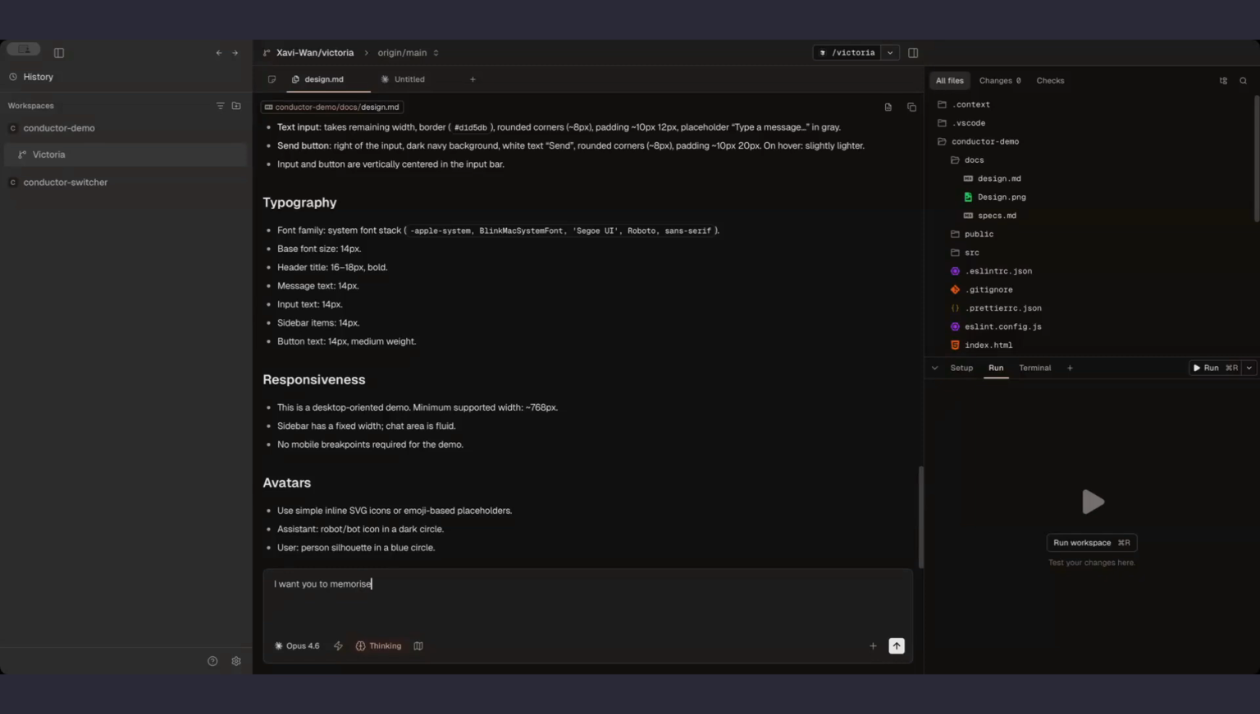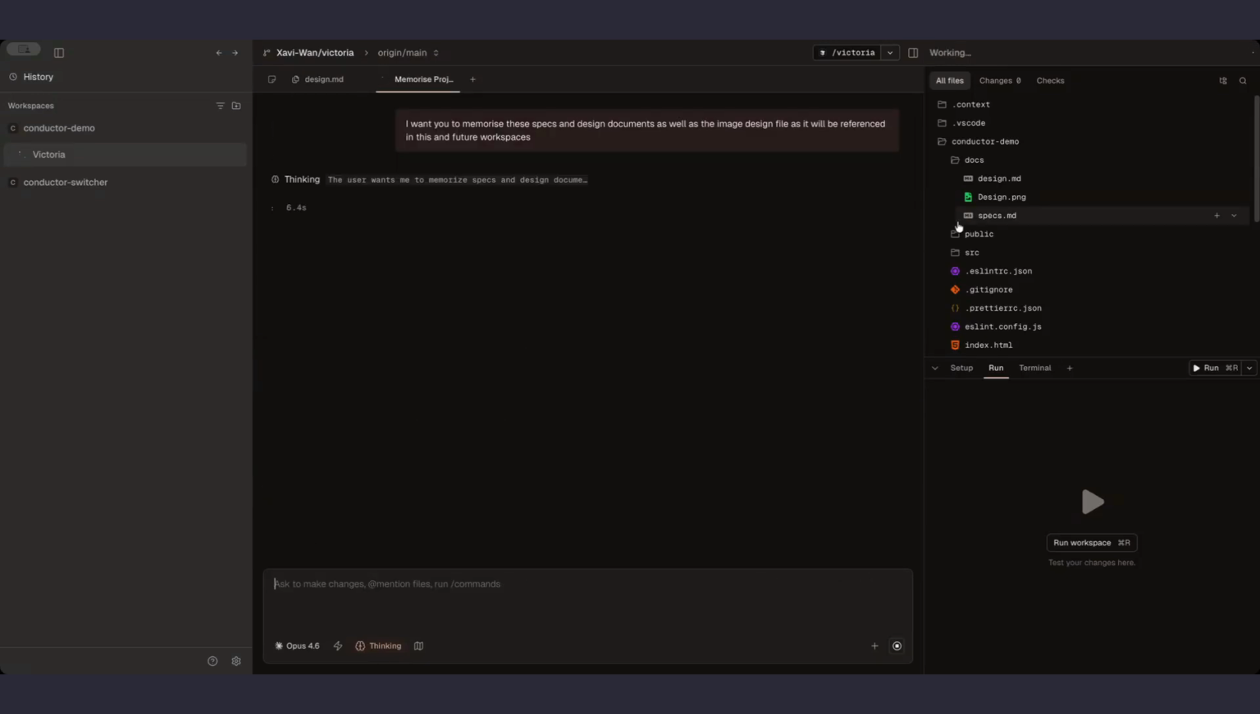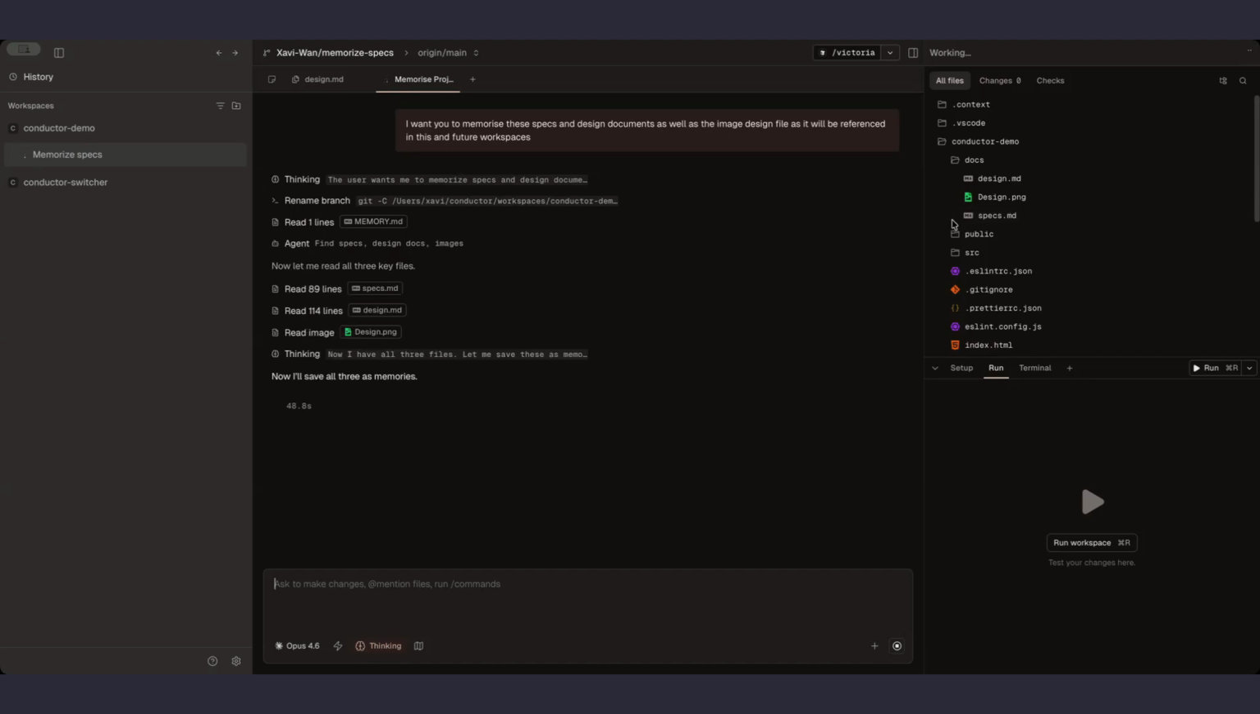After the files are generated and added to the repository, we will ask Conductor to remember them so we can easily reference them in our future chats with the AI agents. Claude Code will memorize the generated documents and then reference the designs by copying them to an internal folder that Conductor knows.